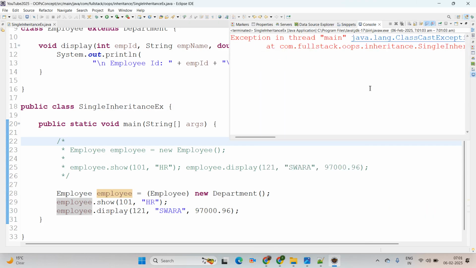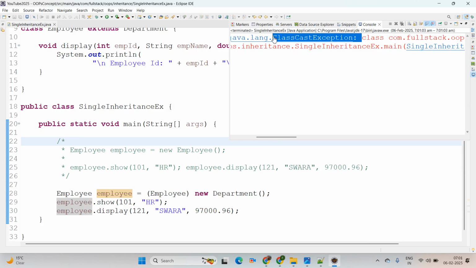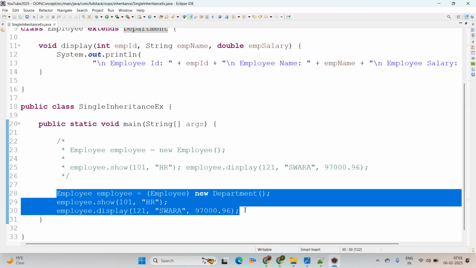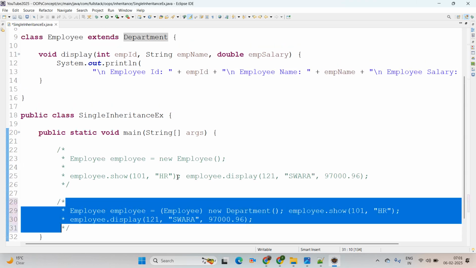See on screen, there is no output. It just printed ClassCastException. Why? Because here we are using new department, the RHS, the right hand side. Whatever class you are creating the object of, always create the object of the child class, because the child acquires the property from the parent. This scenario fails because we have created the object of the parent class and we are accessing the property of the child. It never happens in real time, in general life or in technical as well. That's why I'm going to comment out this scenario.